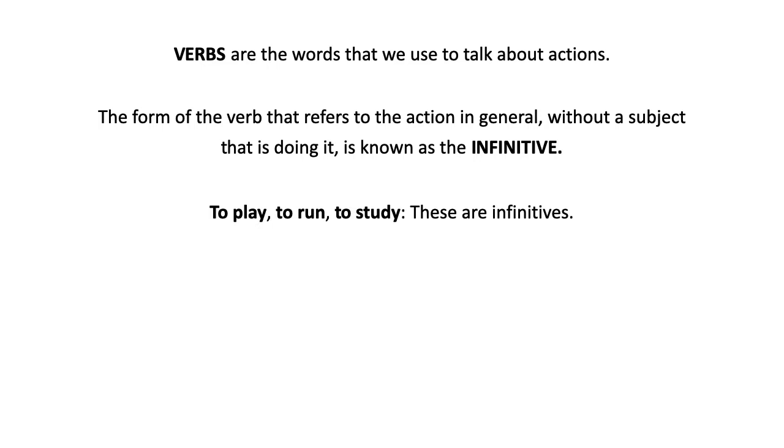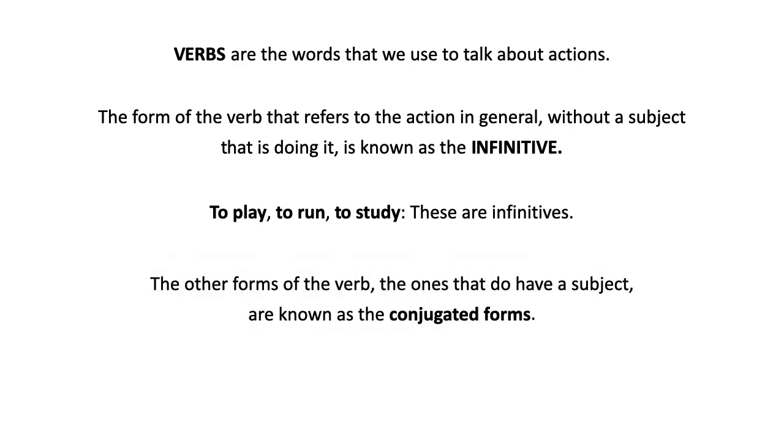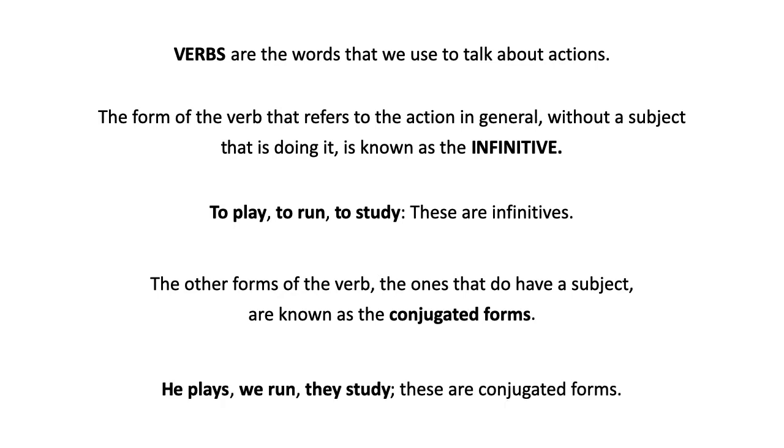Now, all the other forms of the verb, all the others that are not the infinitive, are known as the conjugated forms. Some conjugated forms in English of these same verbs: he plays, we run, they study. Why are these conjugated? Well, there's a subject, right? Someone is doing the action. So all forms in which someone is doing the action that the verb talks about are conjugated forms. And the only form that is not conjugated is the infinitive.